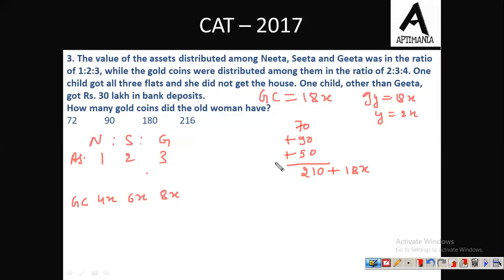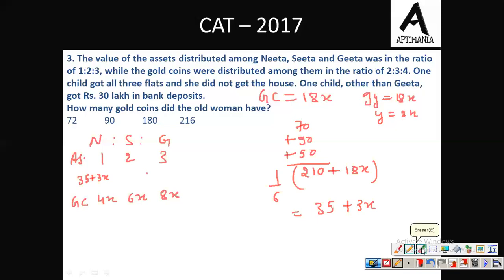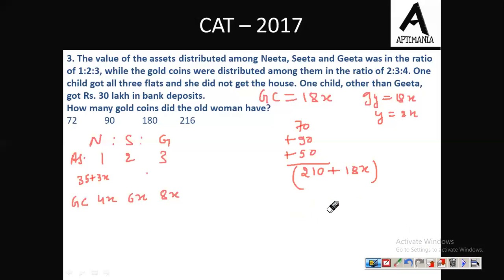Now Nita has received 1/6 of this value. The 1/6 of this value will come out to be 35 plus 3x. So the amount received by Nita is 35 plus 3x. Now for Sita: 2 out of 6 parts were received by Sita, so the amount received by Sita is 2/6 of this, which is simply 1/3 of this value.